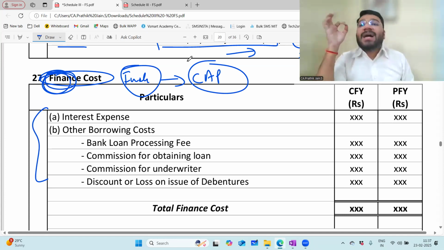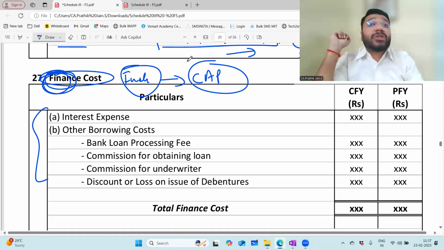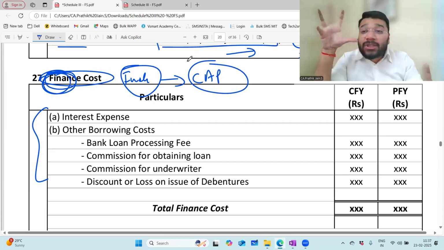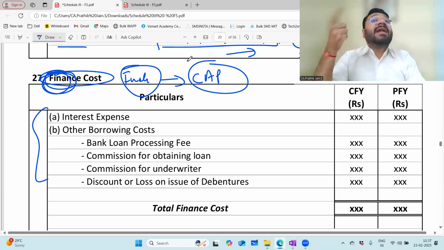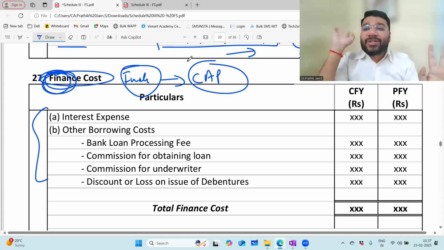Means what? Charge against profit. I have to record this item as against profit. What is appropriation of profit? Distribution of profit. So dividend is what? Appropriation or charge against profit? Dividend is appropriation of profit.